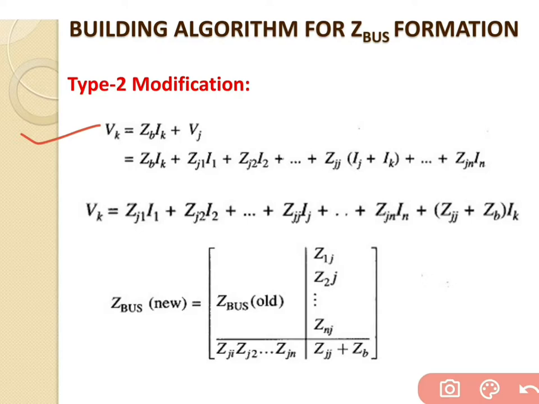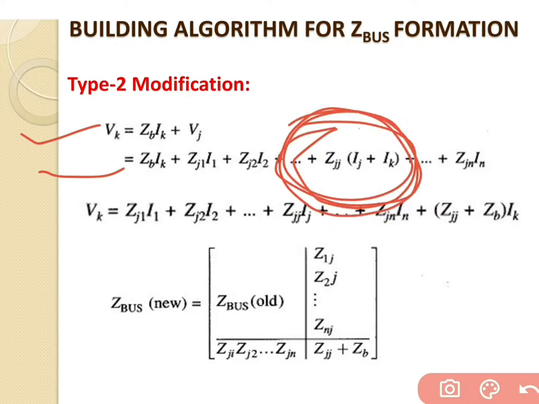Now in that equation, Zb Ik stays as it is, and Vj stands for the old bus, which has the equation Zj1 I1 plus Zj2 I2 plus up to plus Zjj into Ij plus Ik, plus Zjn In. When this equation reaches the final form, we get the equation in this manner. There is one term common with Ik, and one more term with Ik.